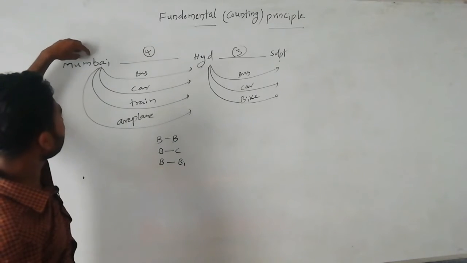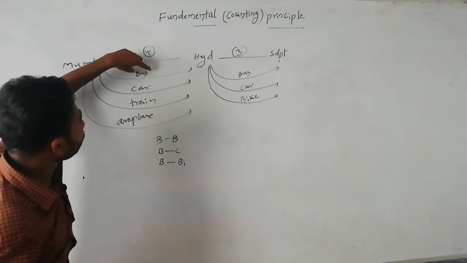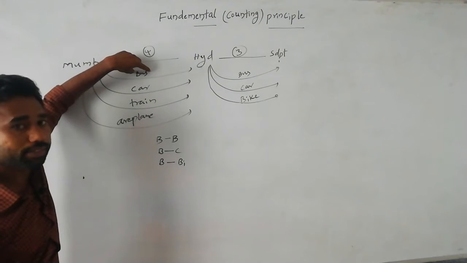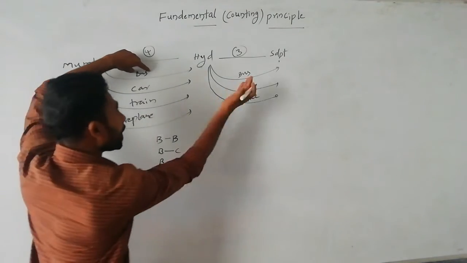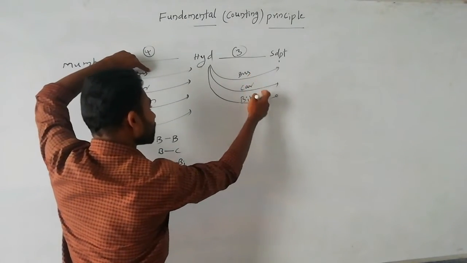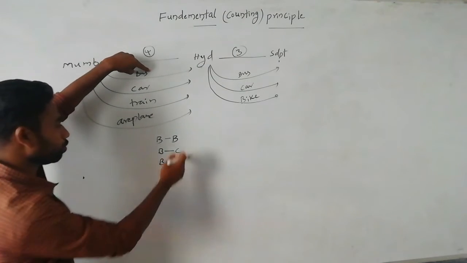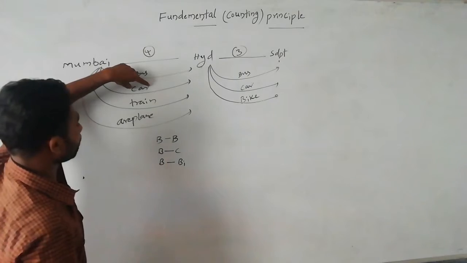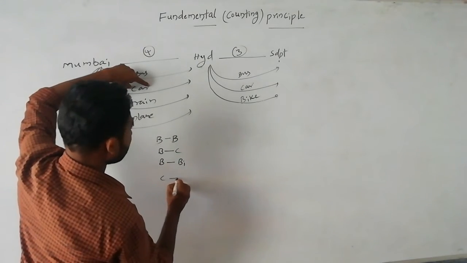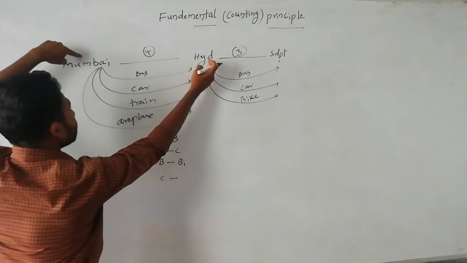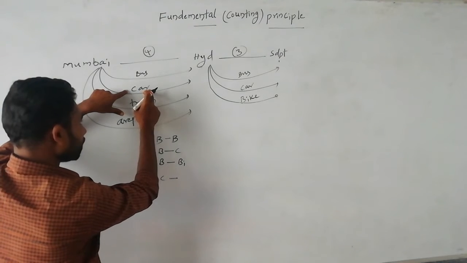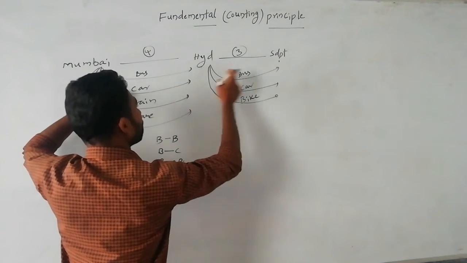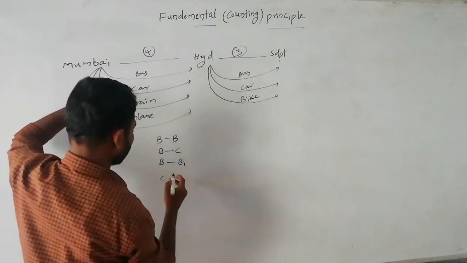So if I went from Mumbai to Hyderabad by bus, how many chances remain from Hyderabad to Siddipet? Three chances: 1, 2, 3. In the same way, if I go from Mumbai to Hyderabad by car, I again have bus, car, bike.